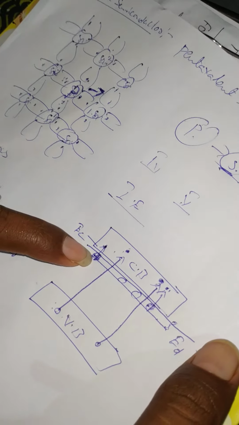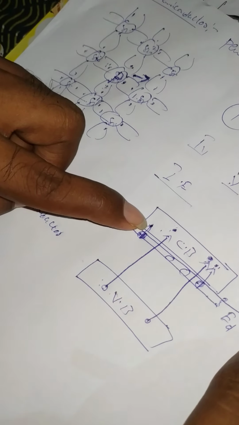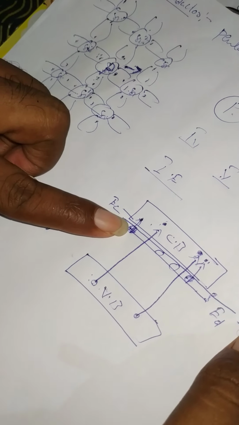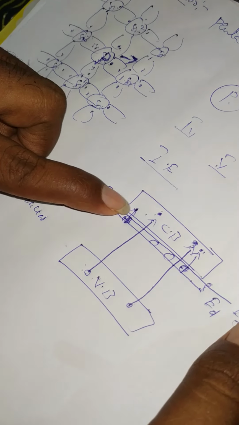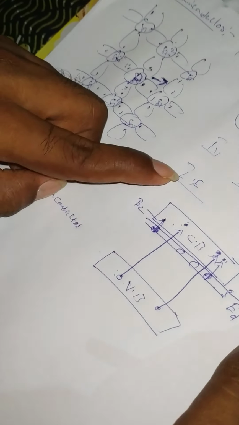So here your phosphorus atoms, the pentavalent atoms, are donating the electrons. That's why we are calling them donor atoms. By donating the electrons to the conduction band, they become positive ions. So a small energy, that is ionization energy, is enough.